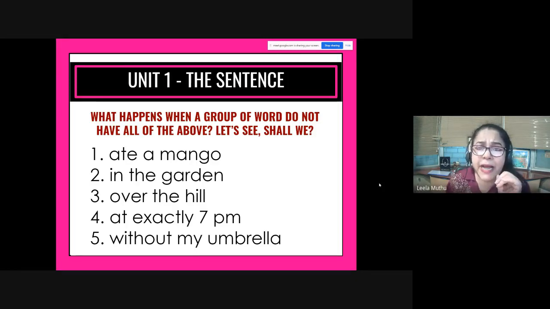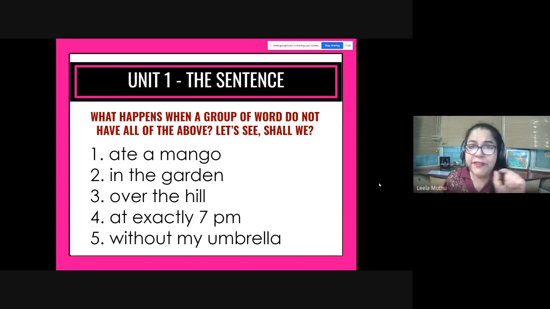The first one, ate a mango. There is a verb, but where on earth is the subject? There is no subject. And since it starts with the verb, this is a verb phrase, a group of words that do not make complete sense. They do not start with a capital letter or end with a full stop, and they either have a subject or a verb in it, but not both. They are called phrases. A phrase is not a complete sentence. Something or the other is missing in the group of words.